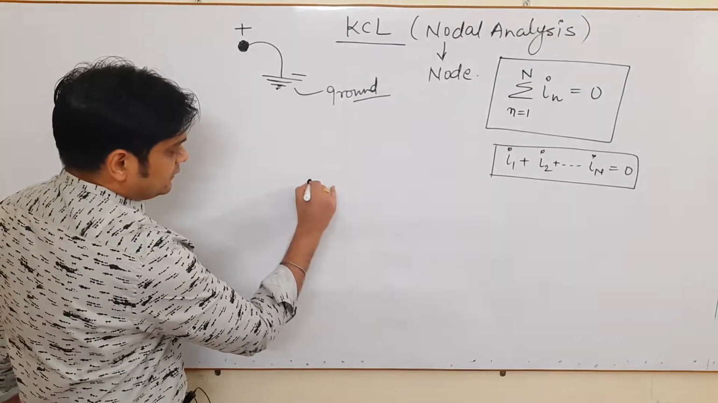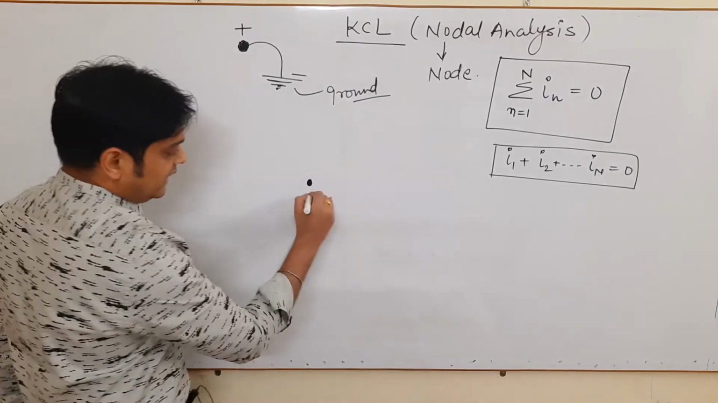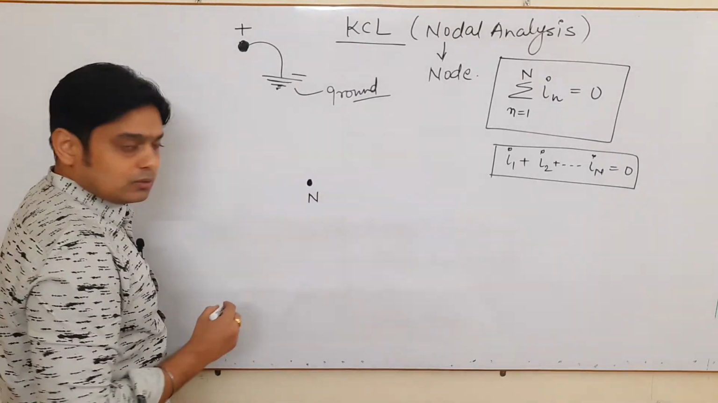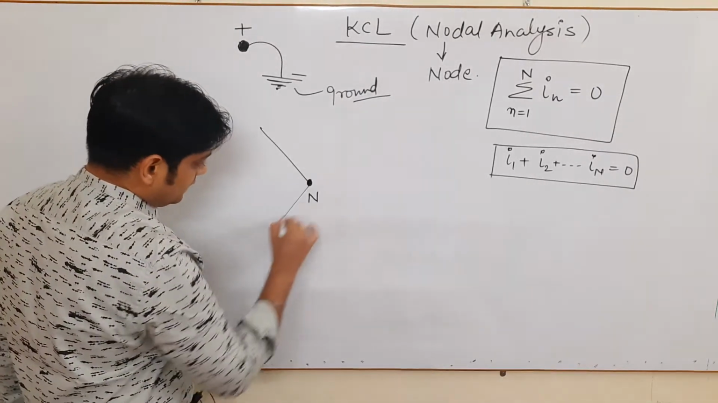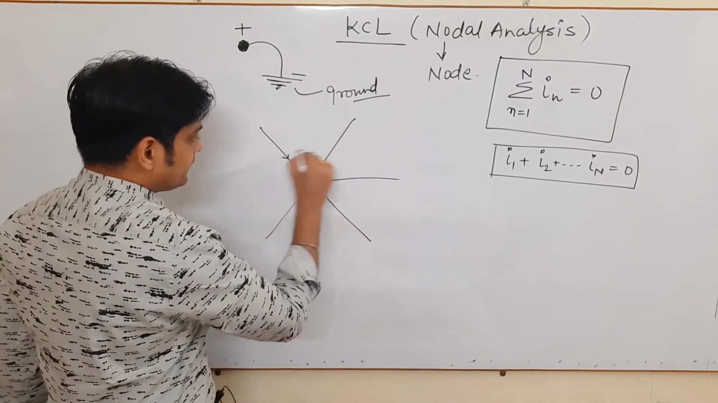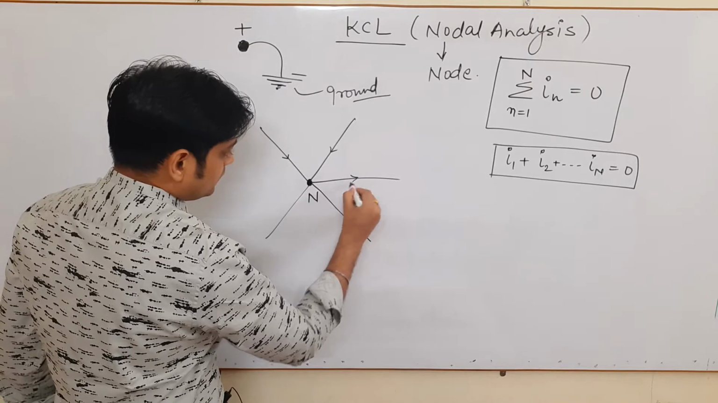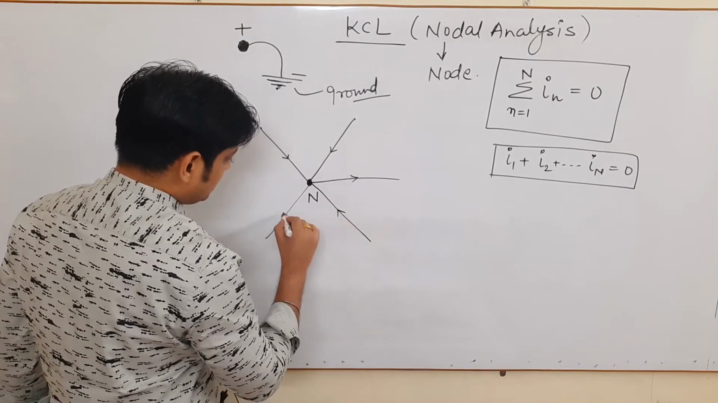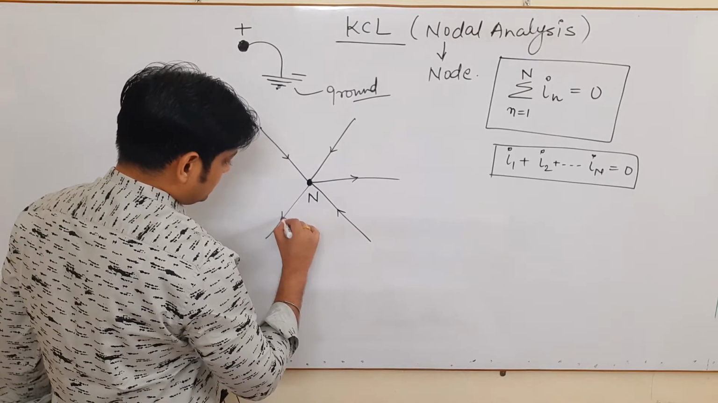If I take this node, say this is a node N, there are certain branches coming to this node. Okay, there are certain branches which are coming to this node.